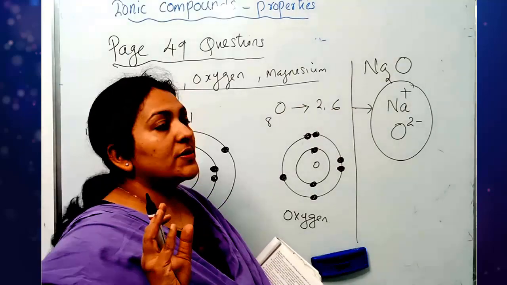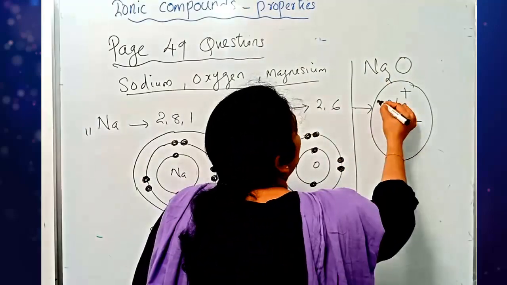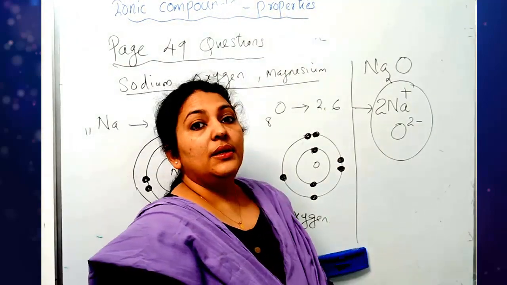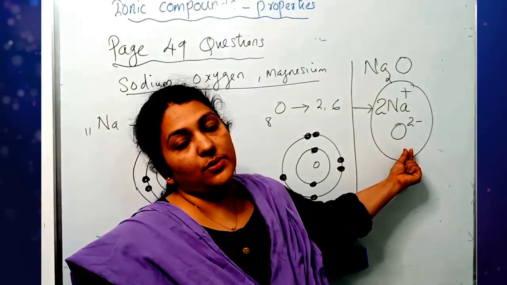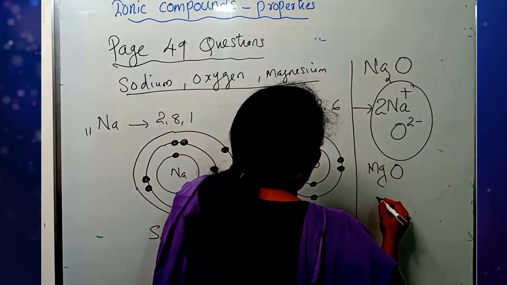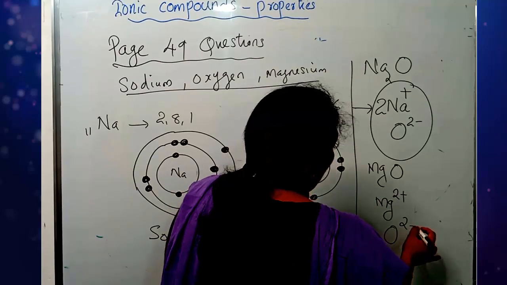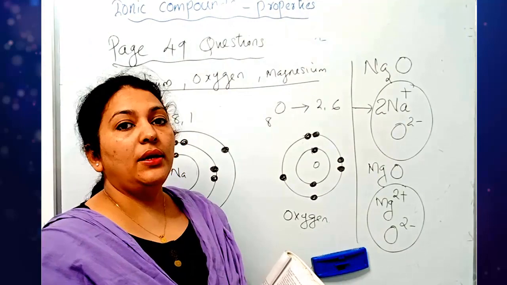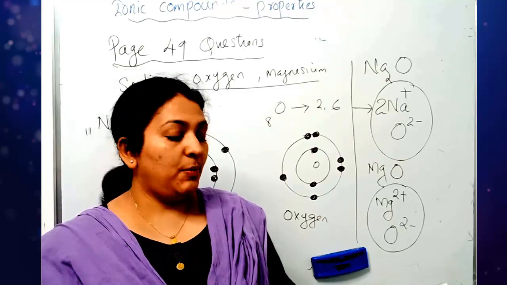So Na plus and O 2 minus. 2 sodium atoms are there, so you can write 2 Na plus and 1 O 2 minus ion. What about magnesium oxide? In magnesium oxide, 1 Mg 2 plus and 1 O 2 minus ion are formed during the formation of magnesium oxide.